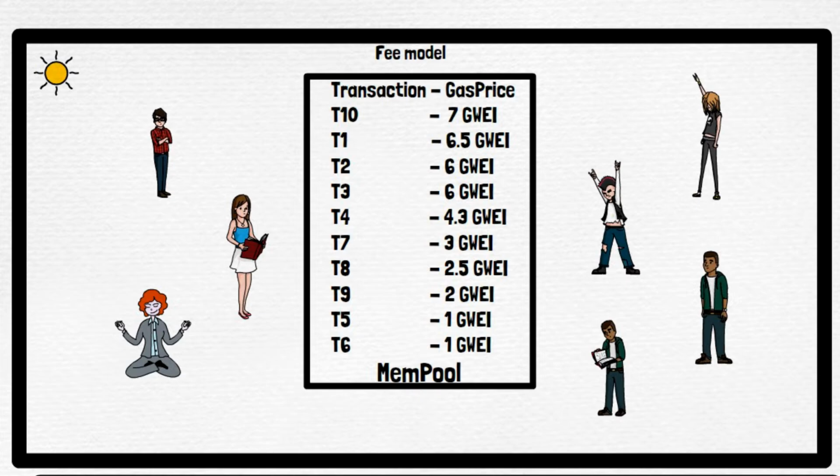But take for example, just for a scenario, that you kept zero GWei. It means it would be kept at the bottom of this mempool, right? And no one would be showing any kind of interest to complete that activity, or to contribute their computation power to execute your transaction which has the least gas price. So that is the scenario.